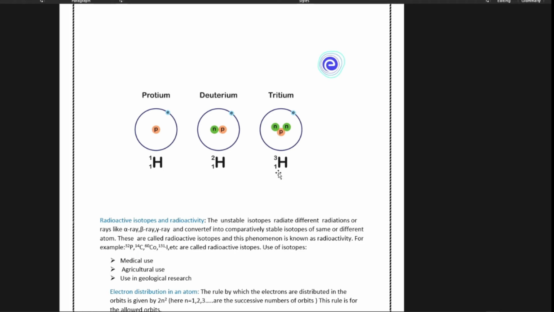So here we have to know what it represents. This 1 is the proton number of hydrogen, but here 1, 2 and 3 are the mass numbers of hydrogen. In every atom, the upper number expresses the mass number. The lower number is always the proton number. In every atom, it's expressed like this.